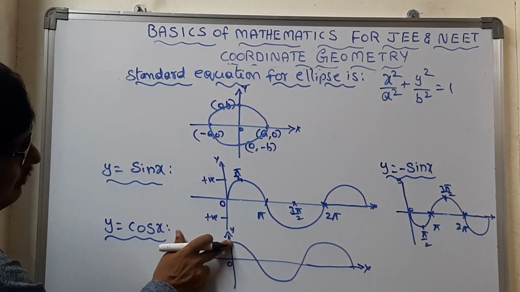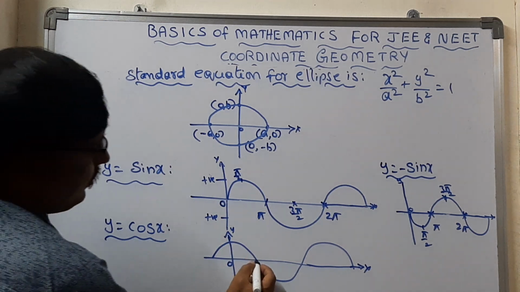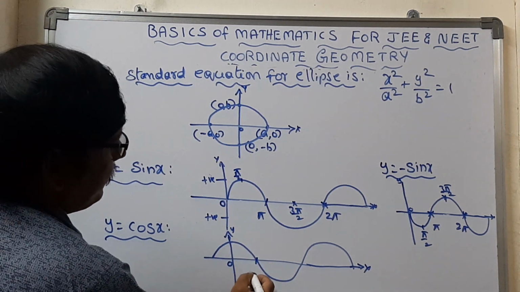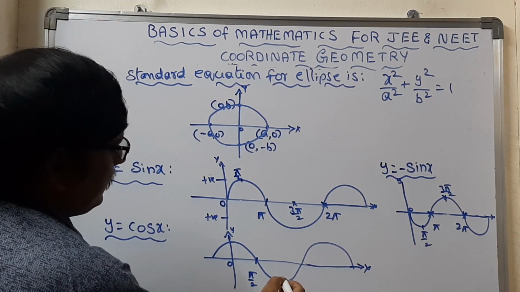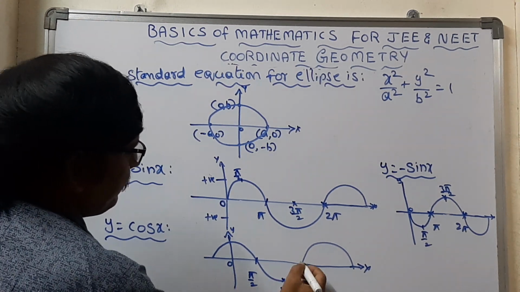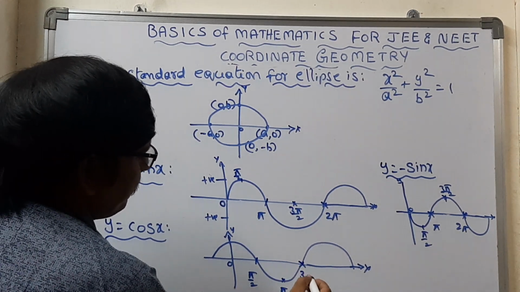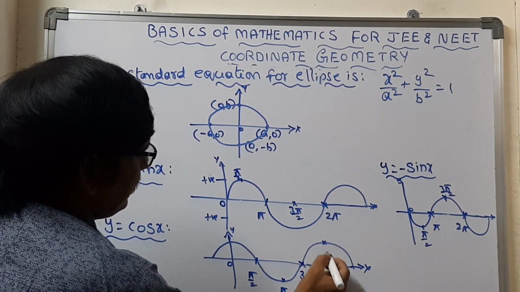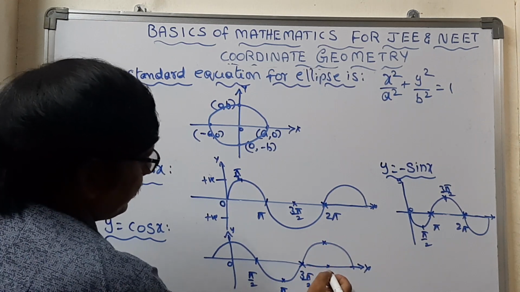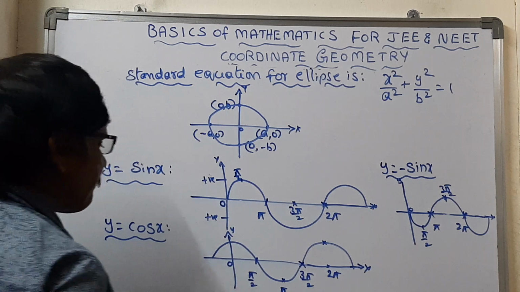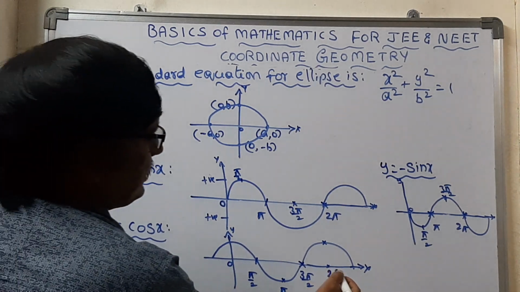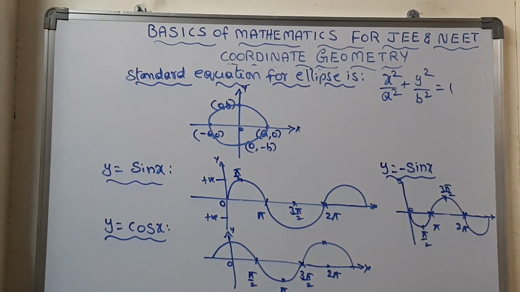What did you notice? It is starting from here. Here is pi by 2, this is pi, this is 3 pi by 2, and this point is 2 pi. The graph again will start right from here. From here to here it will be 2 pi.